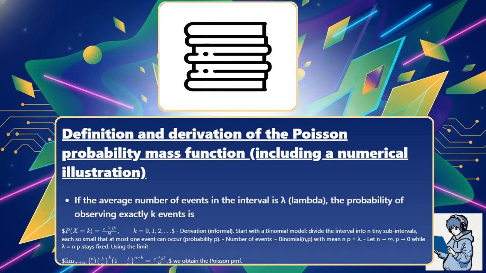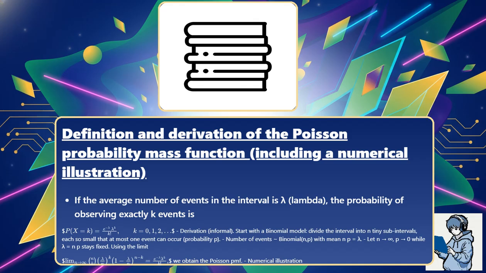Using the limit as n approaches infinity of (n choose k) (λ/n)^k (1 − λ/n)^(n−k) equals e^(-λ) λ^k / k!, we obtain the Poisson probability mass function.